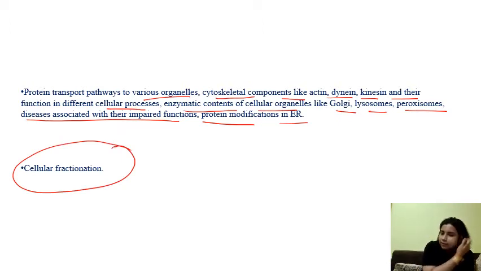After centrifugation, you will get different layers. According to the size of the cellular organelle, they get separated, right? So this cell fractionation is very important. At what RPM the organelles get separated, the proteins get separated, this is also important.